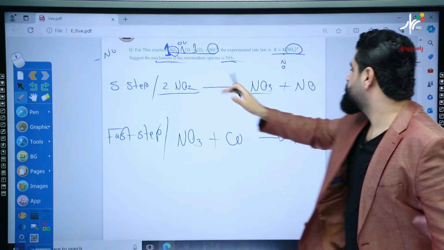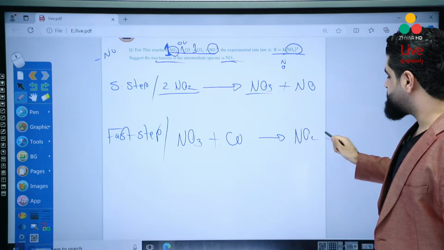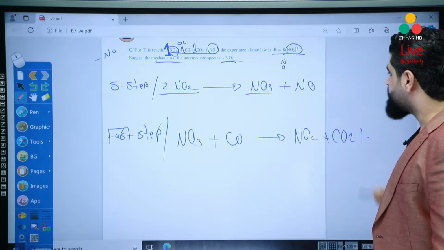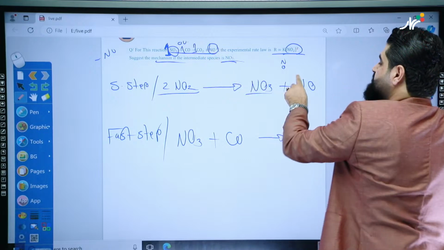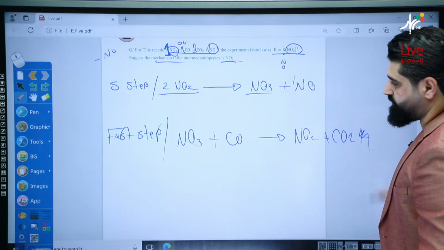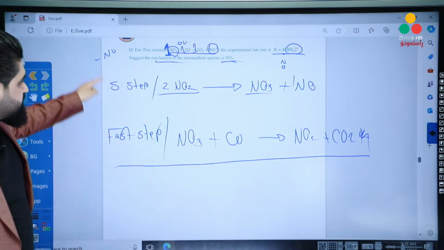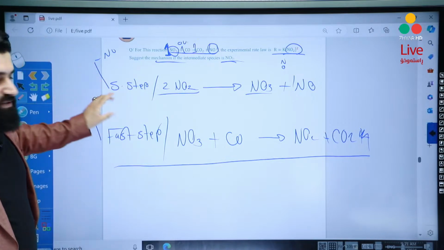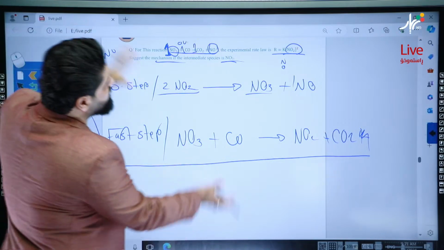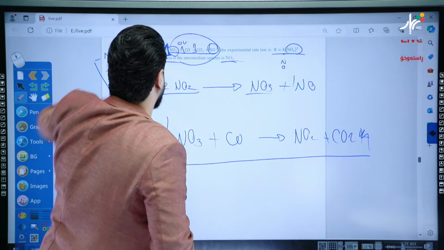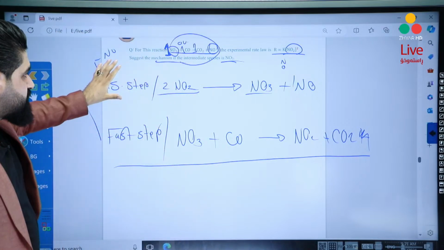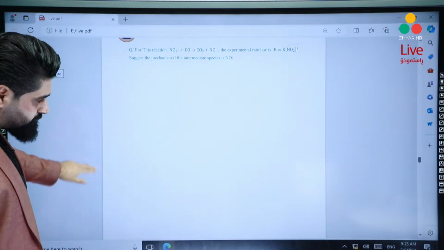1 CO2, is there any CO2? No, so write CO2 as it is. Plus 1 NO minus 1 NO will be 0. So we don't need anything else to write. But the point is, this step must be balanced and this step must be balanced also. Then if we add them together, we will get the overall directly. Okay? So that's all about this question.